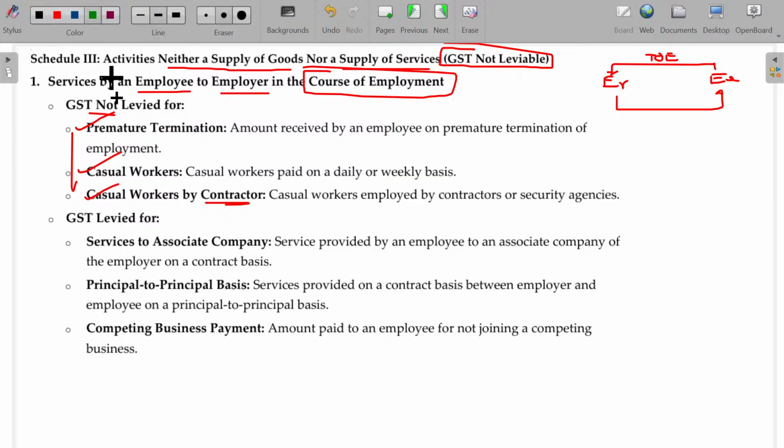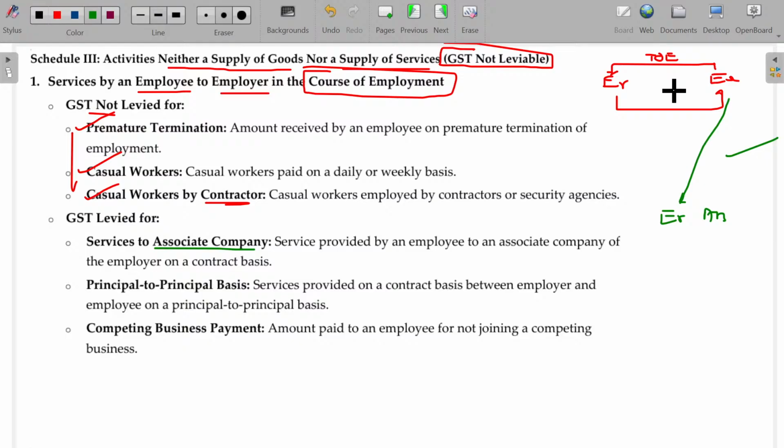Provided services to an associate company, demanding the employee to render service to the employer's associate company. For this, a separate charge is there, no? Automatically GST will be applicable. Supply will be there. And apart from that, the employee has some special talent. In the last class itself, I told, he has his own personal orchestra team.